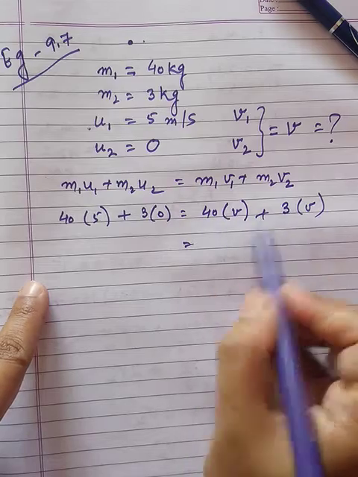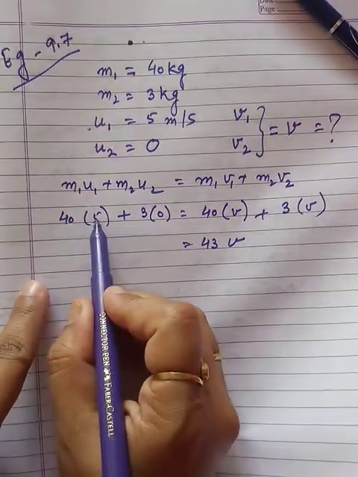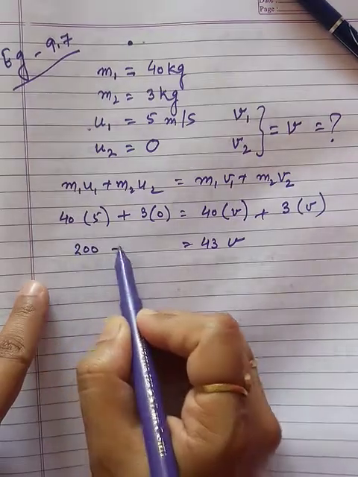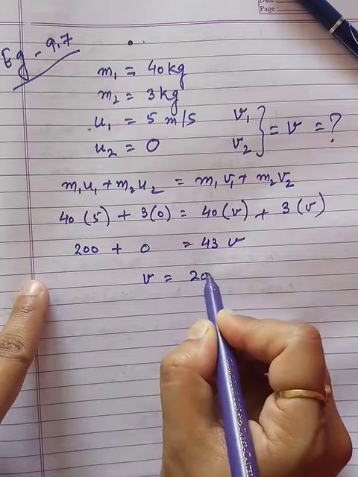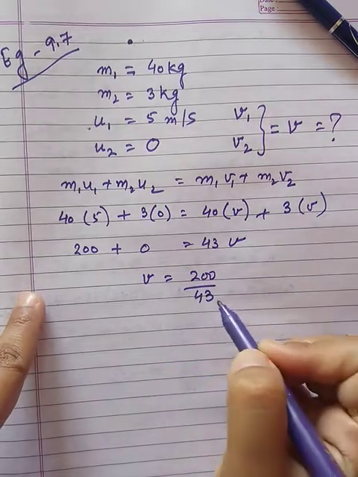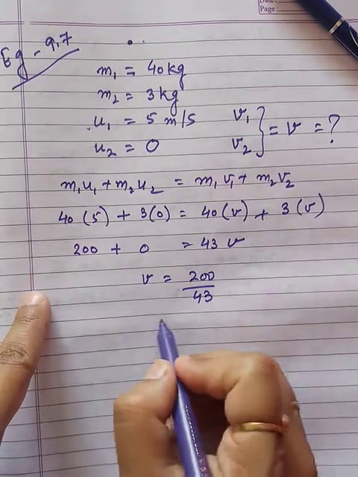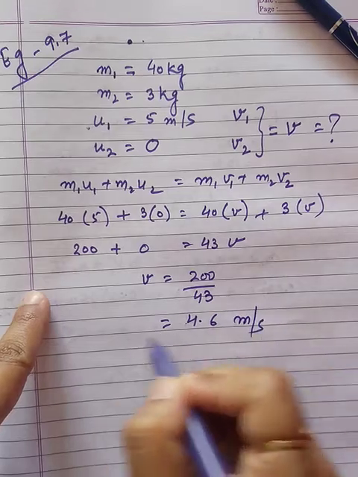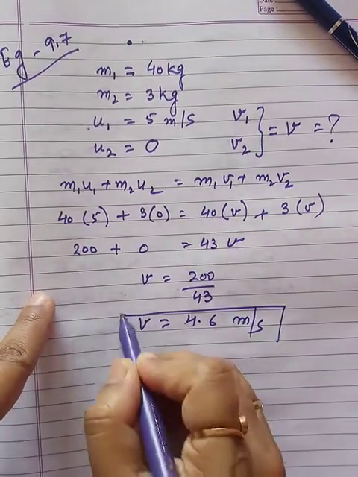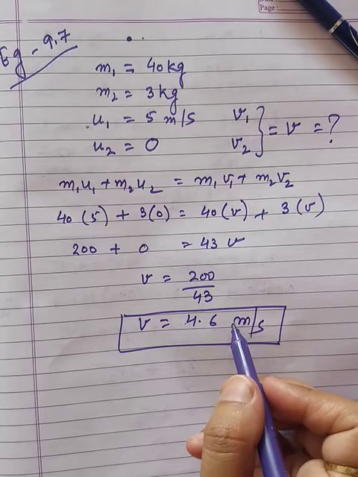Okay, so this is 40 plus 3, that means 43 v, or here 200 plus 0. So v is equal to 200 divided by 43. How much is it? It comes out to be 4.6 meter per second. So what is the velocity of the girl? The velocity of the girl and the cart as well is 4.6 meter per second.